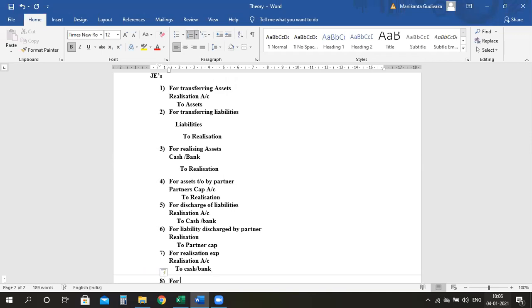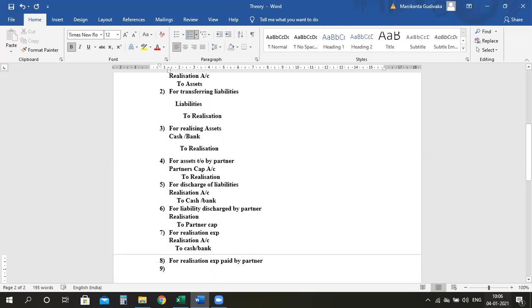But the next entry, if one of the partners says, boss, you don't worry, I will take care of the realization expenses, which means for realization expenses paid by partner, expenses incurred or paid by partner. So whenever that is happening, here I will not write to cash or to bank. I will write realization account debit to partner's capital.